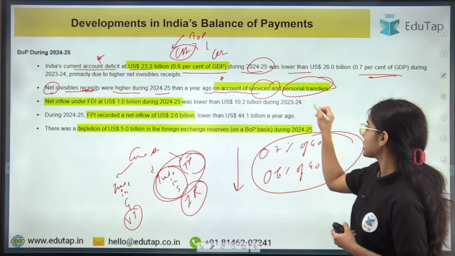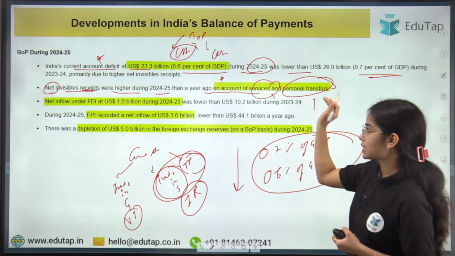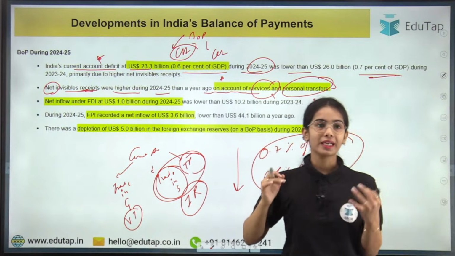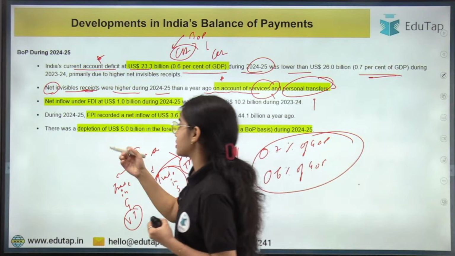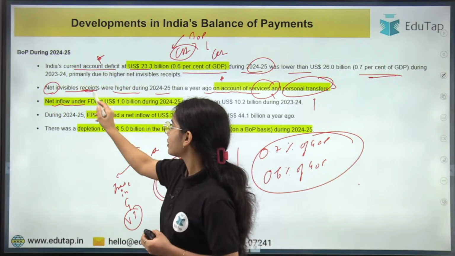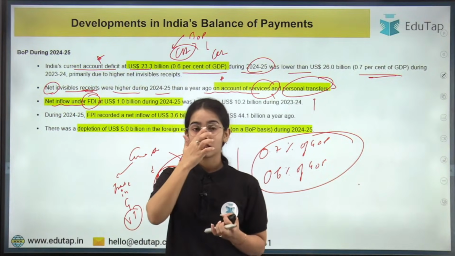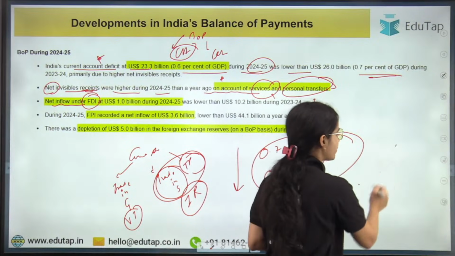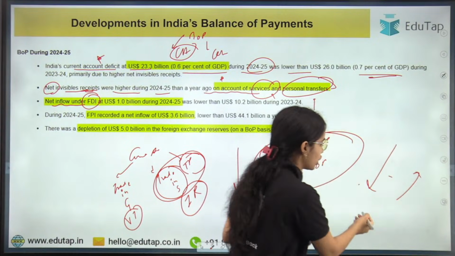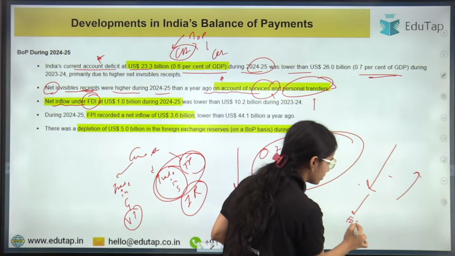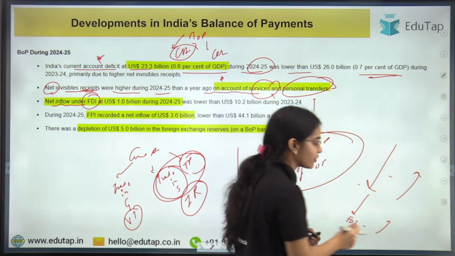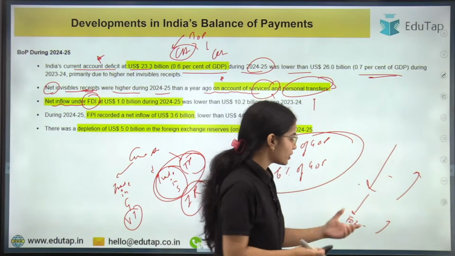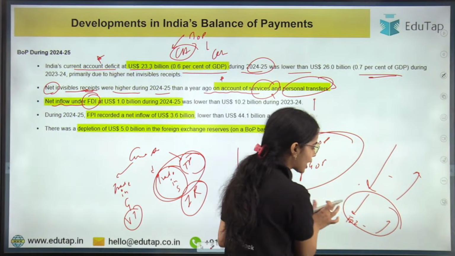Okay, so the remittances increased and the export of services increased, due to which we were able to get more in the net invisible receipt. Net inflow under FDI. Net always means how much we are getting minus how much we are providing. We are getting the FDI, foreign direct investment, and we are doing FDI in other countries also. So net FDI means how much we are actually getting.